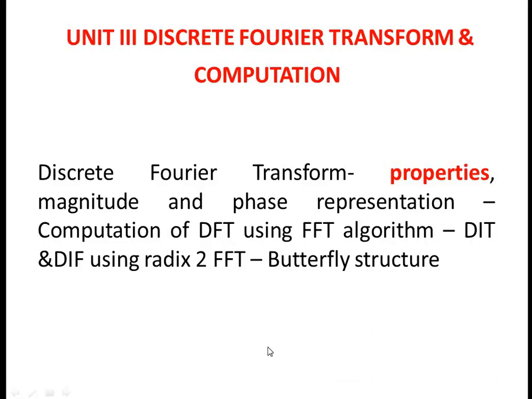Today in this video we are going to discuss the properties of the discrete Fourier transform. The very first property is the periodicity property, and we all know the meaning of periodicity is the recurrence at regular intervals. So the repetition after regular intervals is nothing but periodicity.